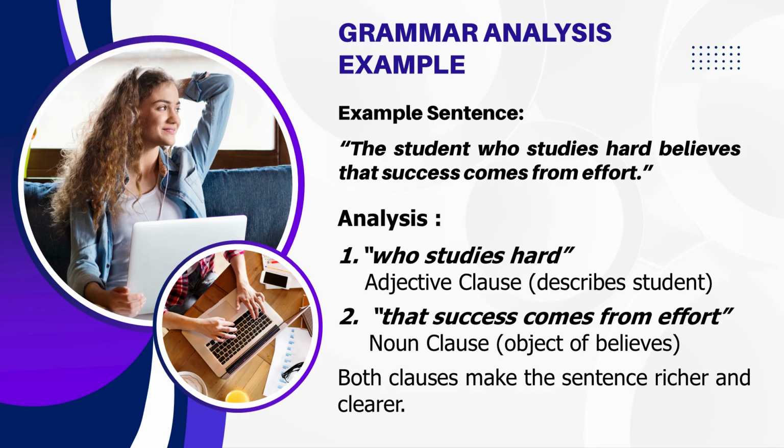Let's look at an example to see both clauses in one sentence. The sentence is, the student who studies hard believes that success comes from effort. Now, let's analyze it. First, who studies hard is an adjective clause. It describes the noun student. It tells us which students.